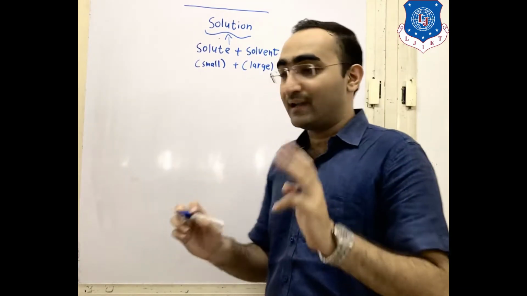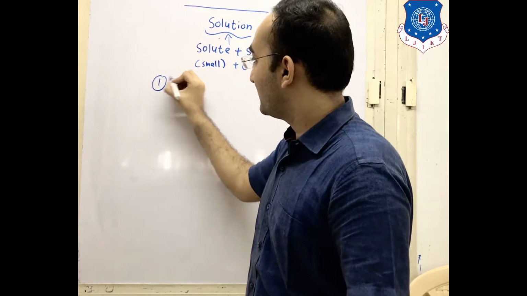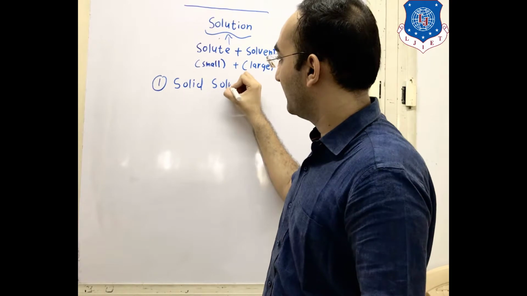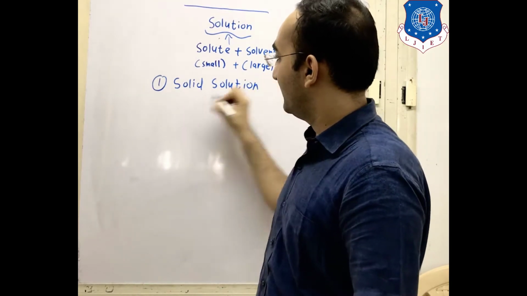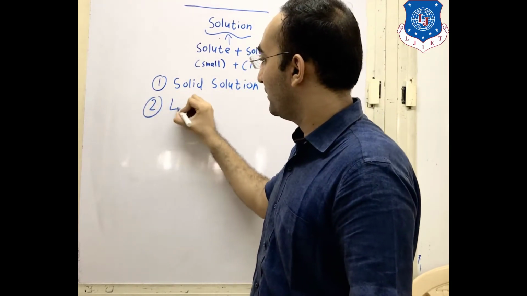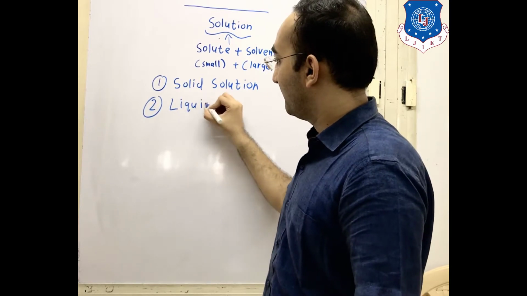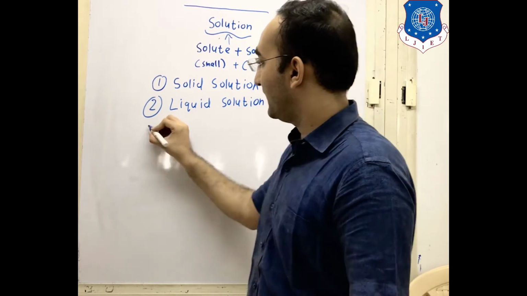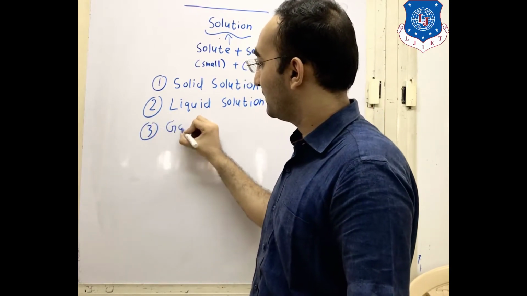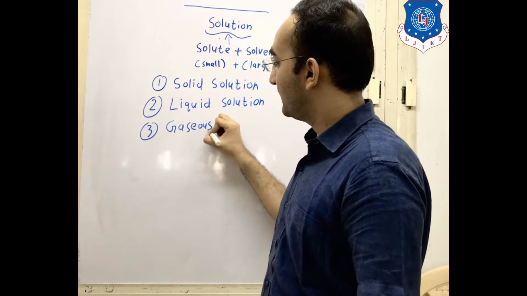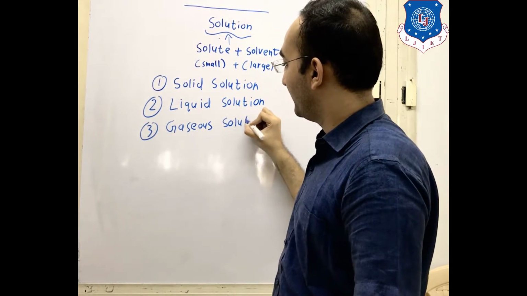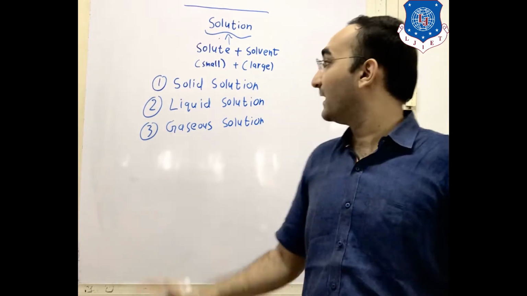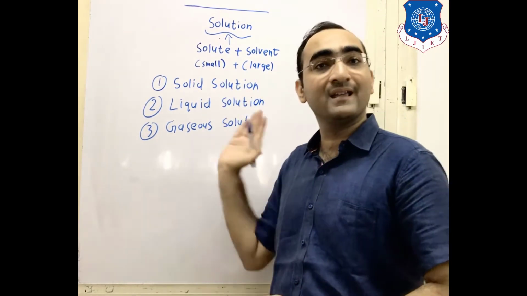What are the types of solutions? There are three types of solutions. The first one is known as a solid solution. The second one is known as a liquid solution. And the third one is known as a gaseous solution. So these are the three types of solutions: solid solution, liquid solution, gaseous solution.